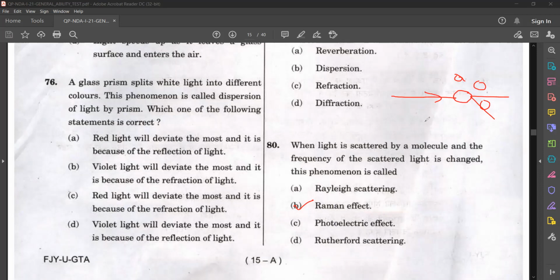This scattering occurs because of the difference in wavelength of light when it enters one medium from the other medium. So this is known as the Raman effect. The Raman effect is scattering of light by a molecule.